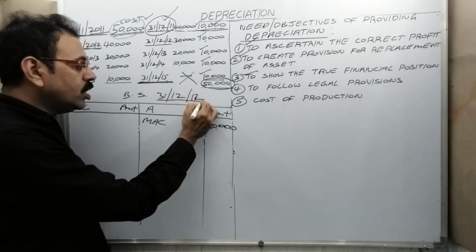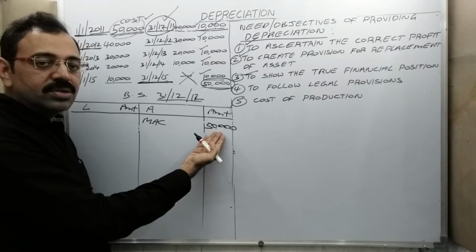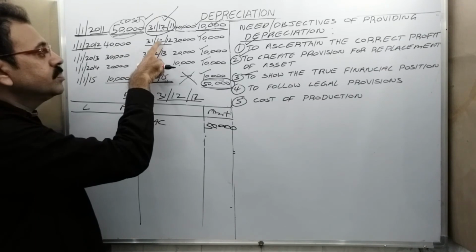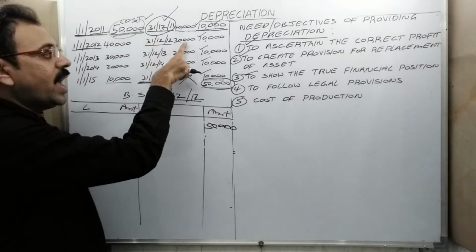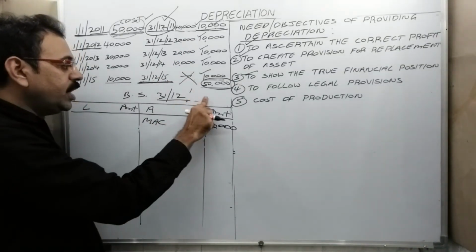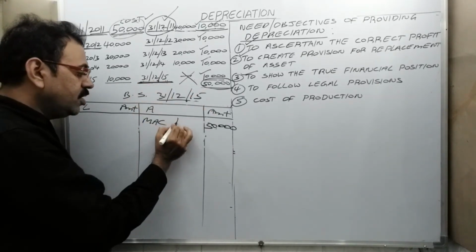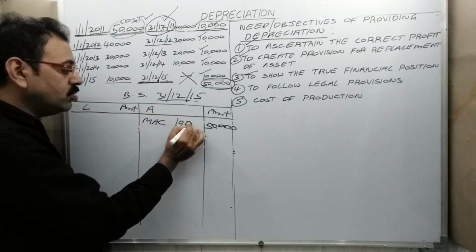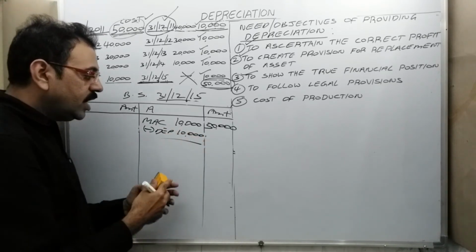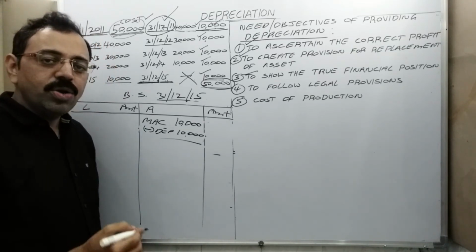Similarly, when you prepare the 2012 balance sheet, machinery value is still 50,000, but the actual value on 31st December 2012 is 30,000, while according to books it is 50,000. Suppose we are preparing the 2015 balance sheet. Then machinery opening balance is 10,000, and in the current year depreciation is 10,000, so actual machinery on that day is nil.